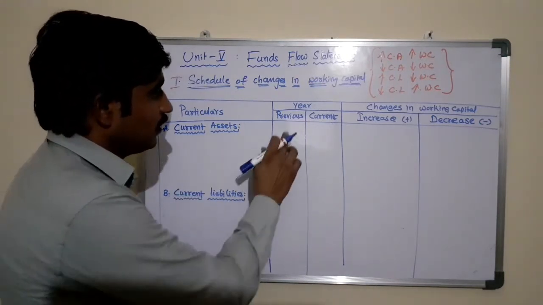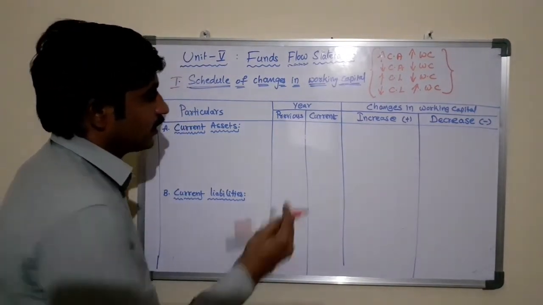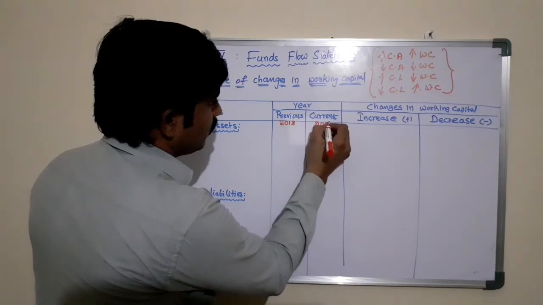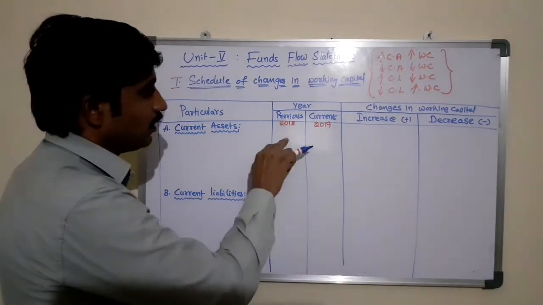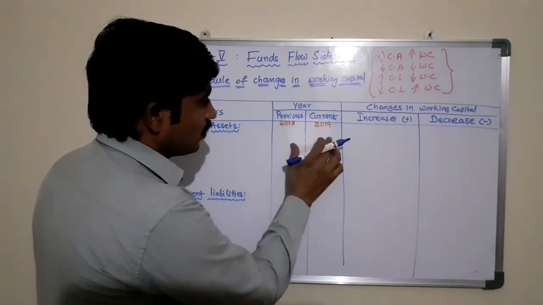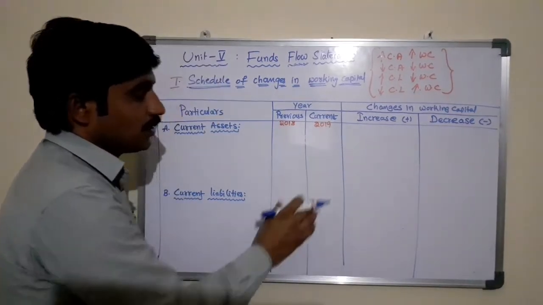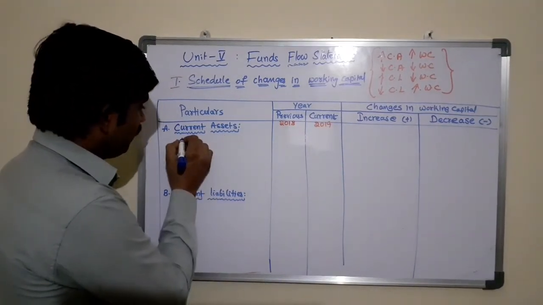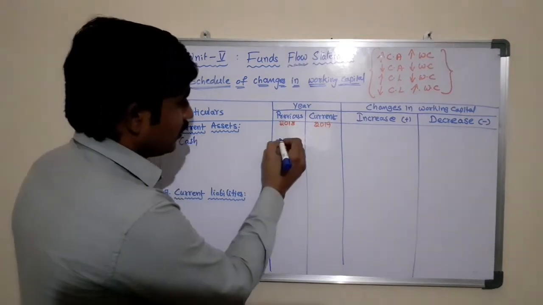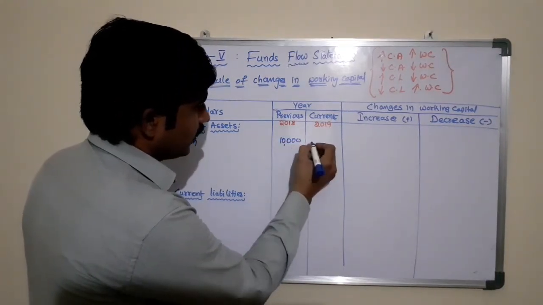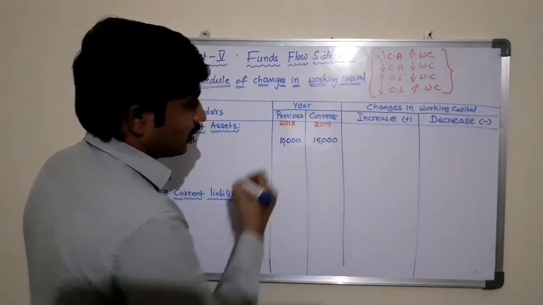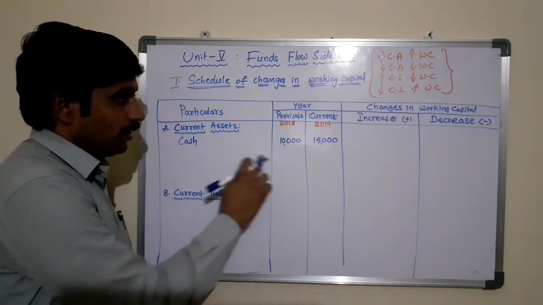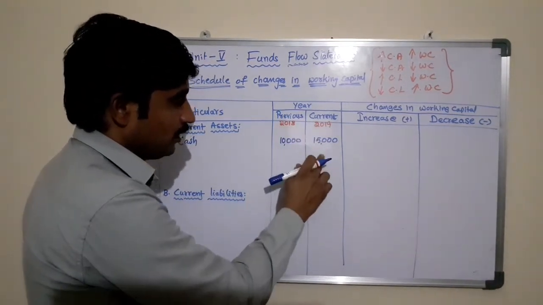For example, let us see previous year and current year. Let us take an example. We have the balance sheets like 2018 and 2019. So the previous year, current year. So 2018 and 2019, these are two subsequent years. Now let us see, for example, there is an item called cash, 10,000 rupees in 2018, 15,000 rupees in 2019. We found that cash is a current asset in the balance sheet. In 2018 it is 10,000, in 2019 15,000.